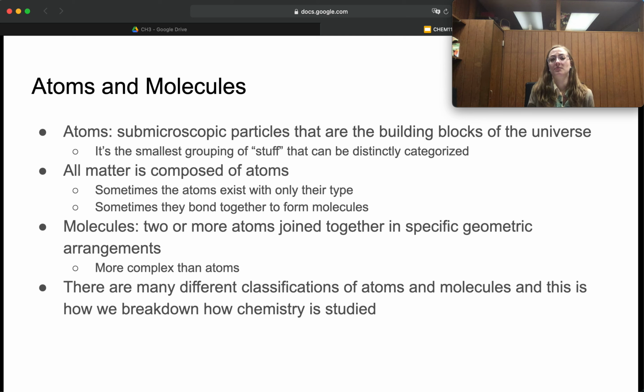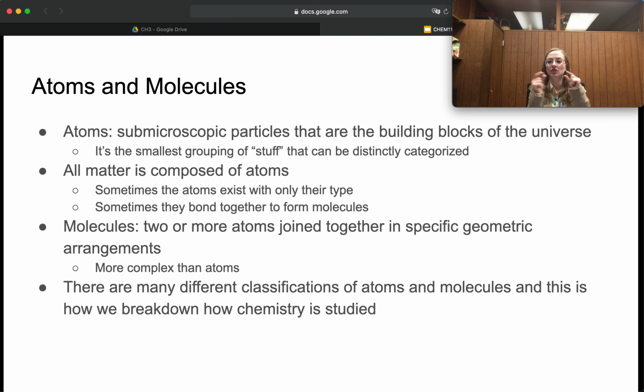They're made up of atoms. So what is an atom? It's a submicroscopic particle, so it's too small to be seen with a regular microscope. And those particles are the building blocks of the universe. So it's kind of the smallest grouping of stuff that we can categorize, so we can tell all of the different atoms apart from each other. So smallest building blocks of the universe, all matter is composed of atoms.